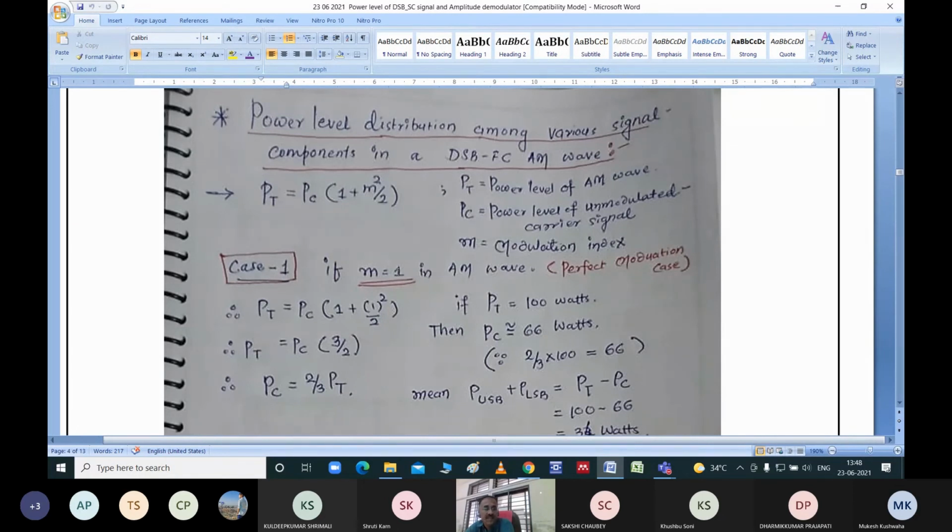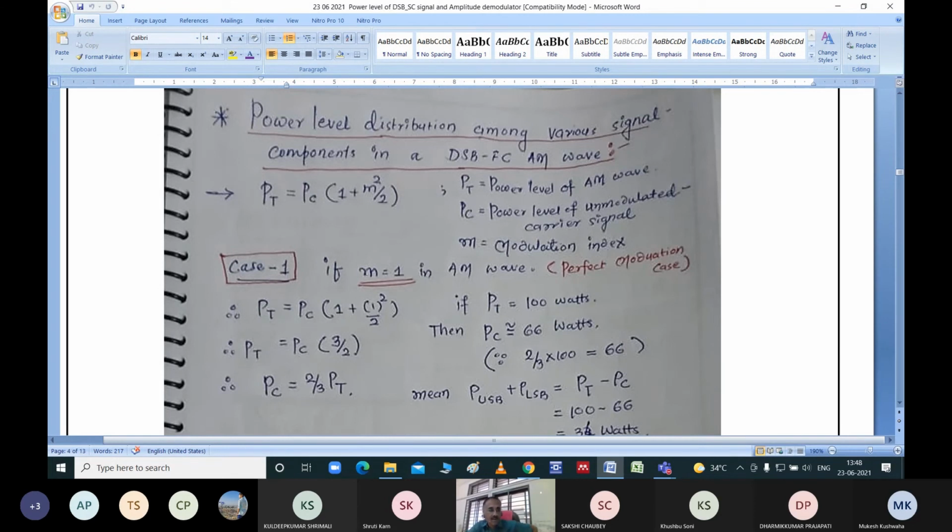We said that m can be less than 1, equal to 1, or greater than 1. If m is less than 1, the AM wave is known as an under modulated signal. If m is equal to 1, it is the case of perfect amplitude modulation. And if m is greater than 1, it is a case of over modulation.